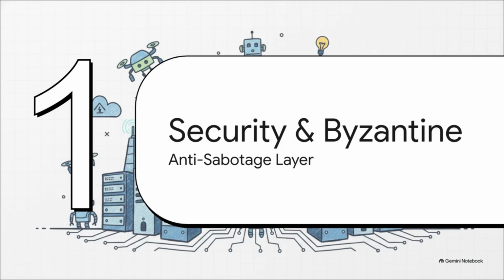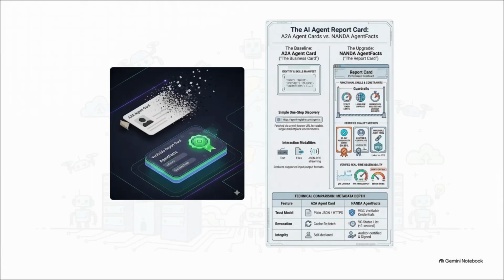Now, let's talk about the security mandate. Section 4, Security and Byzantine Faults, the anti-sabotage layer. Because we have to ask, what happens when things go wrong? In an open web, identity definitely does not equal integrity. Agents can still hallucinate, or worse, they can outright lie.